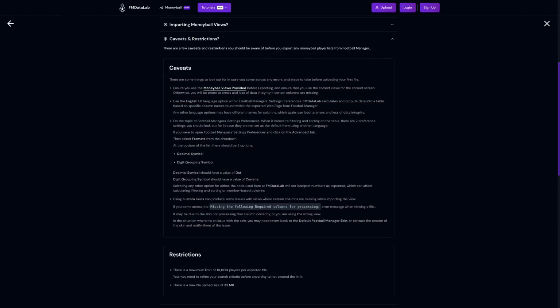There is a maximum limit of 10,000 players per exported file. This is to prevent too much of a performance hit while navigating the Moneyball tool, but you still may come across some performance issues due to the sheer amount of data that's being compiled and then rendered on screen. And off the back of that, there is a max file upload of 32 megabytes.